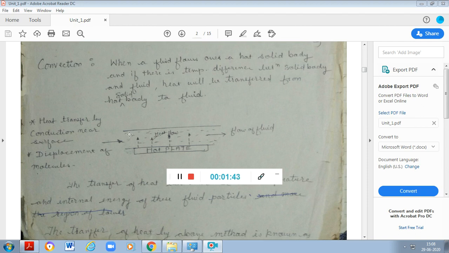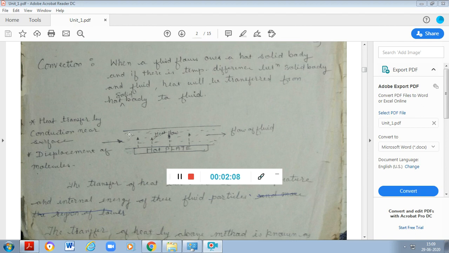The temperature difference will lead to heat transfer either from fluid to the surface or from surface to the fluid. If the fluid is hot and the surface is cold, heat goes from fluid to surface; if the surface is hot and the fluid is cold, then the heat transfer will take place from the surface to the fluid.